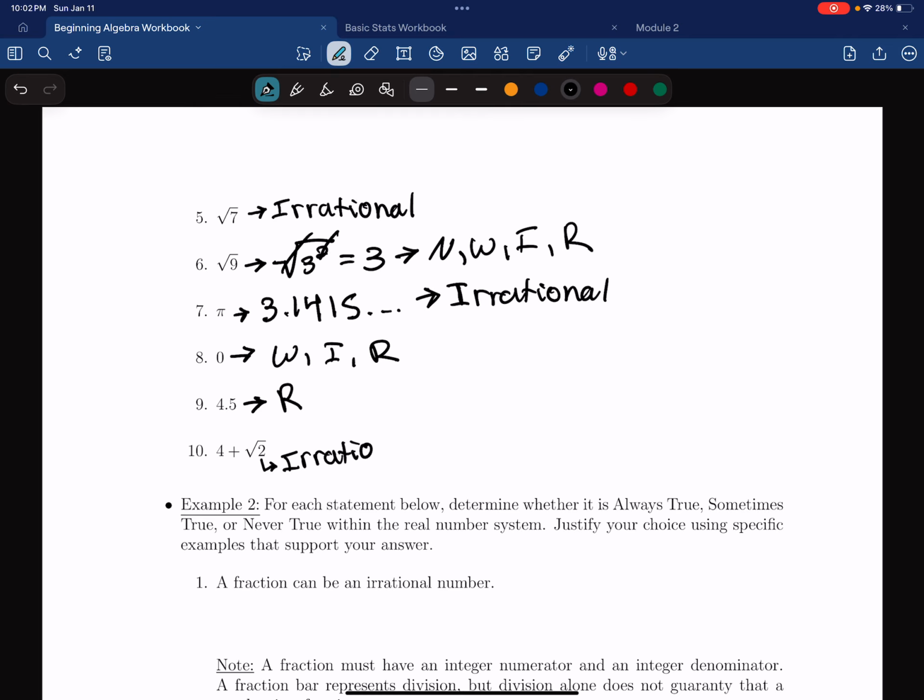Even though 4 is rational, if you add an irrational number to it, you are adding an infinite decimal. So that becomes irrational.